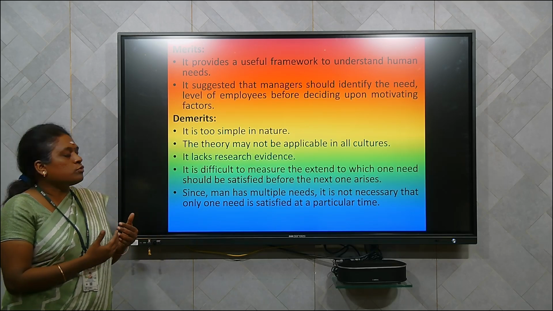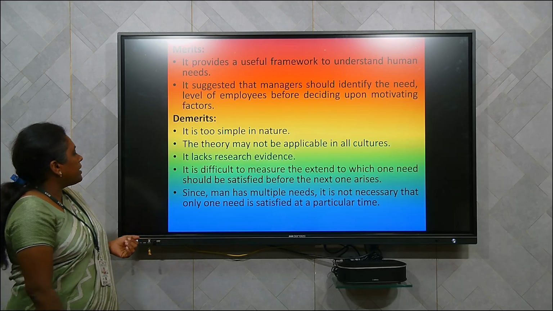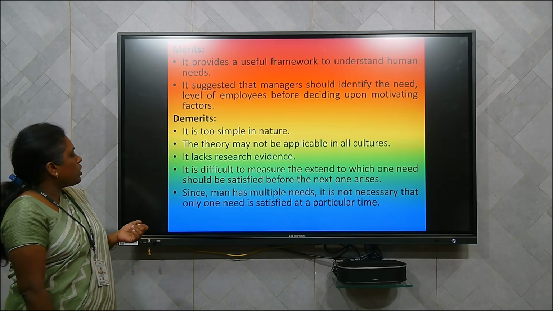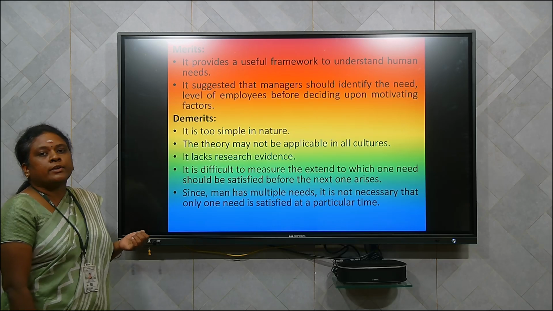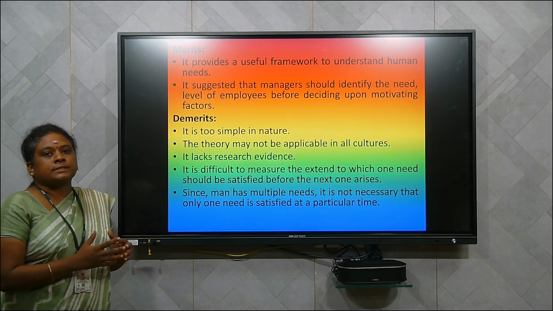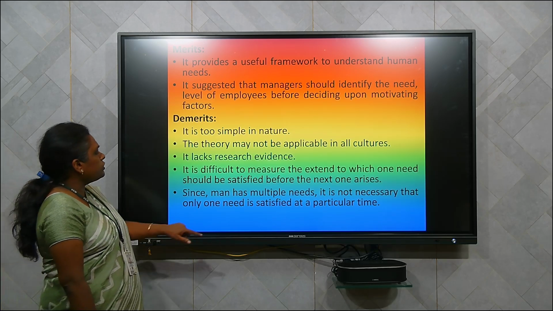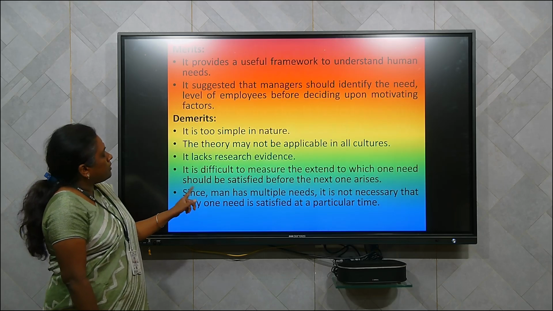So it is very difficult to measure the need. So this acts as a demerit. Since man has multiple needs, it is not necessary that only one need is satisfied at a particular time. Sometimes both the needs take place simultaneously. So these are the demerits of Maslow's needs.